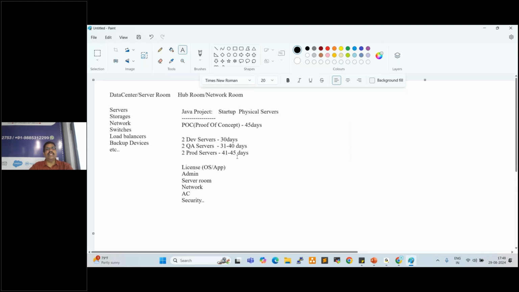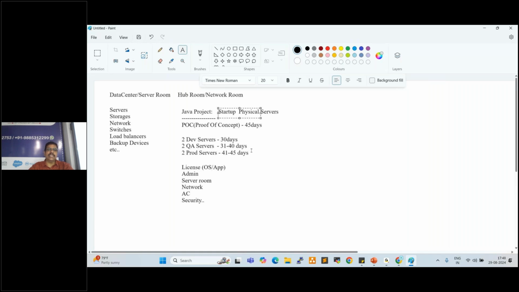Fine. So we prepare the POC and showcase it to the client. If the client approves, it is fine. If the client rejects it, what will happen? This is a waste of money. This is a startup company, and this is the first project we are trying to get from the US client.